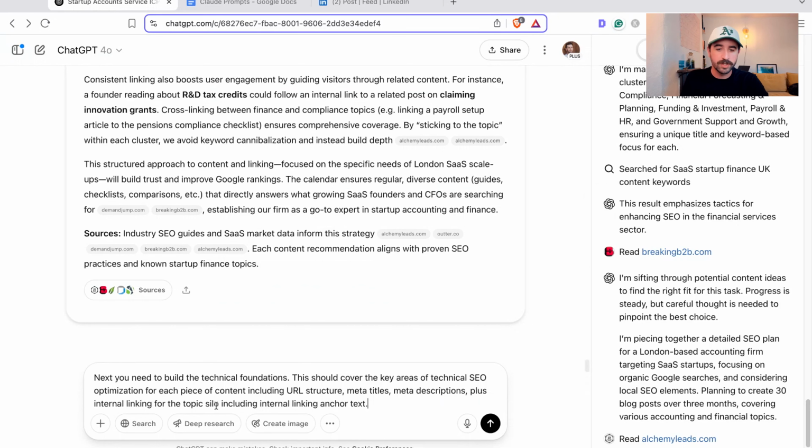So I've got our next prompt here that we're going to run, which is to build out the technical side of this content strategy. So next you need to build the technical foundations. This should cover the key areas of technical SEO optimization for each piece, including URL structure, meta titles, meta descriptions, plus internal linking for the topic silo, including internal anchor text. So this is going to help you make sure all the metadata, the titles that show on Google, are keyword optimized, and how it's all going to link together with the right internal anchor text to give you the biggest boost from creating a web of content on your website.